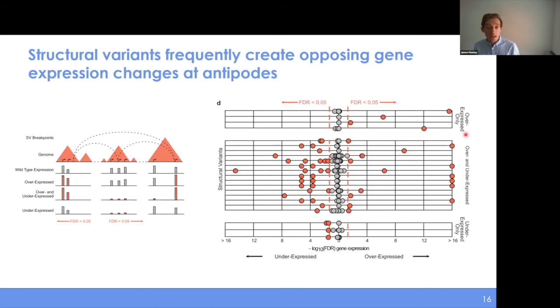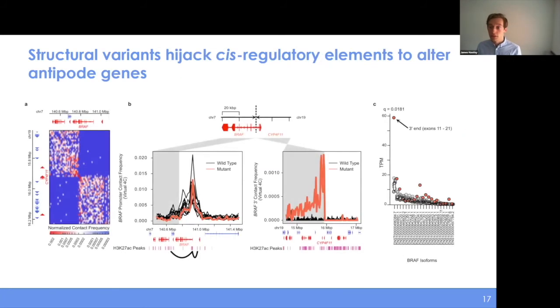And just for the sake of time, I'll really just focus on one particular example here. We're able to look at the BRAF gene that is a part of an interchromosomal translocation between chromosome 7 and 19. And when we look at the Hi-C data and perform this virtual 4C analysis, what we find is that the point where the 3' end of BRAF is involved in this structural variant, it loses contact with its original promoter.